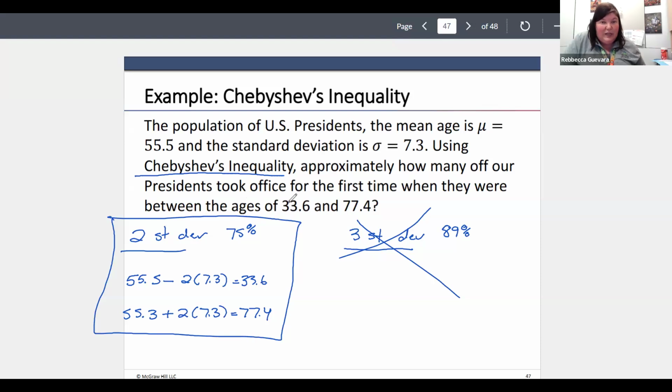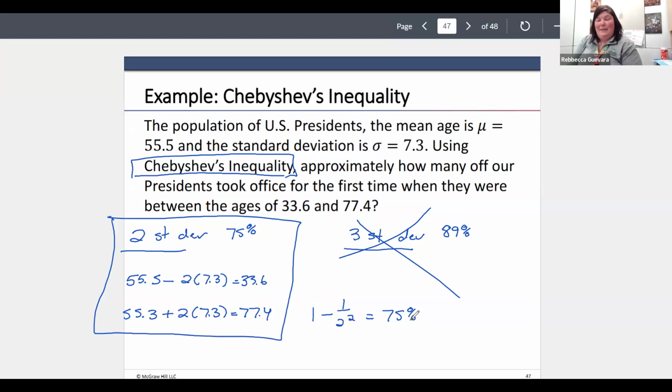So if we're between the ages of 33.6 and 77.4, that is my range of two standard deviations. And then by Chebyshev's inequality, that two standard deviations is going to give me that 75%. So we're expecting that 75% of presidents should have an age that is between 33.6 and 77.4. In actuality, like I said, this isn't always that true.